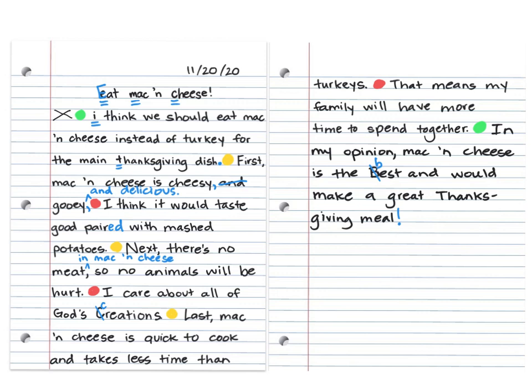Reread your rough draft out loud. Look for things that you can edit or change or add. And then on new lined paper, copy it down in your best handwriting with those changes and edits. When you are finished writing it in your absolute best handwriting, if you'd like, you can draw a little picture underneath your paragraph. I would maybe draw a picture of a bowl of mac and cheese. Don't forget to skip lines. It'll help you write neatly. And then also take your time. Be proud of this writing.